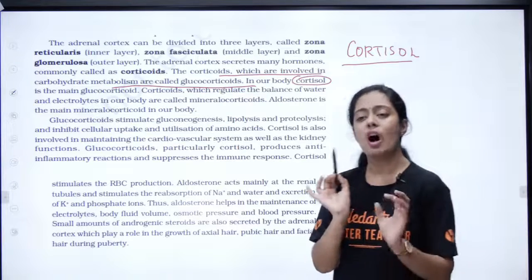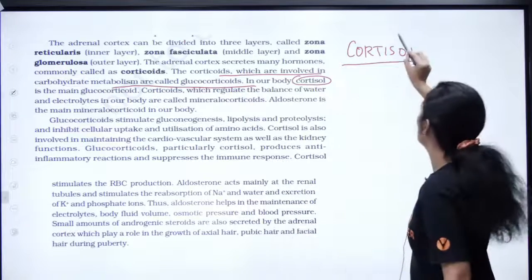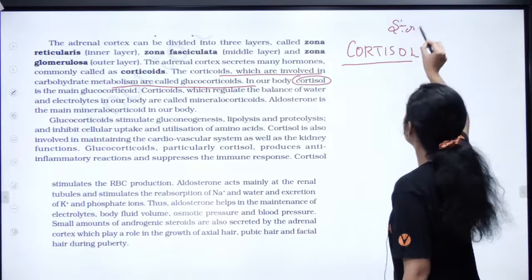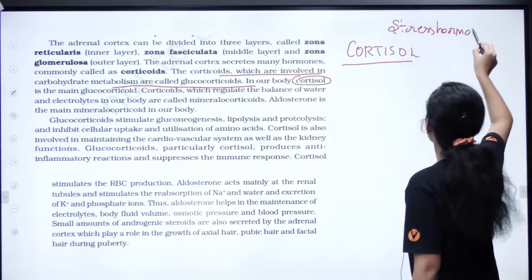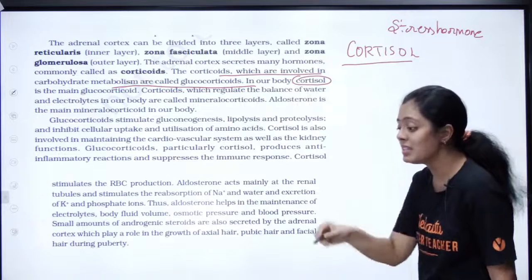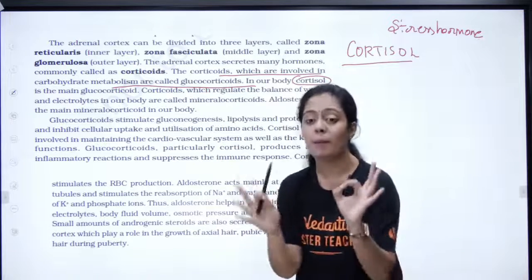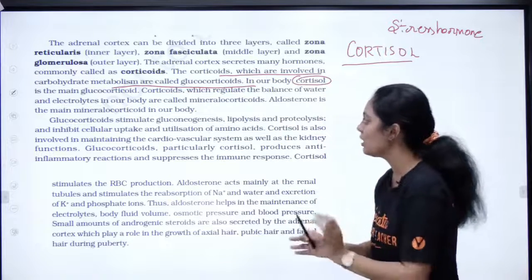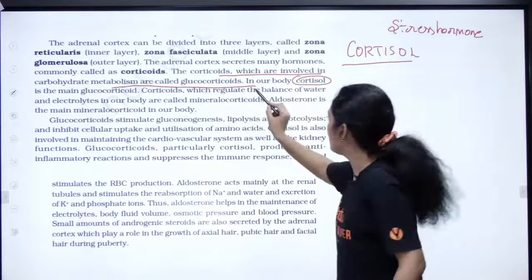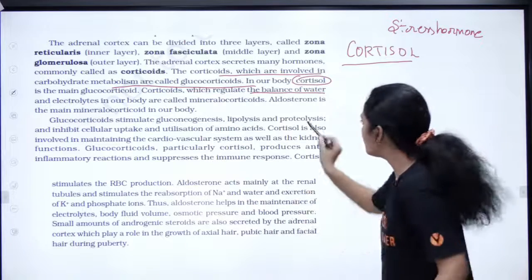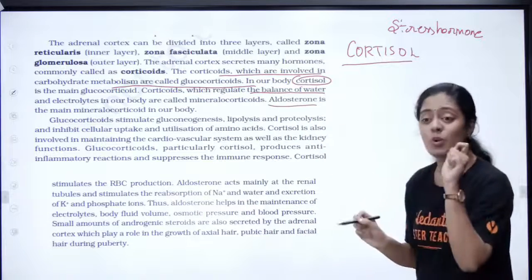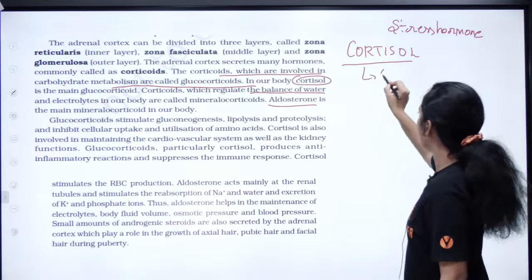Very important. This cortisol we also call the stress hormone. Whenever we are very stressed, the hormone cortisol is synthesized a lot in our body. Remember that. Thank you Sandhya, thank you. Yes, corticoids which regulate mineral balance are called mineralocorticoids. I already told you one such mineralocorticoid is aldosterone. What is cortisol, students?